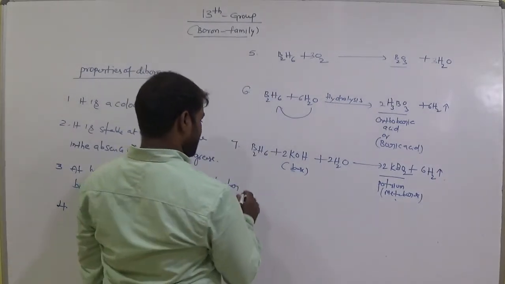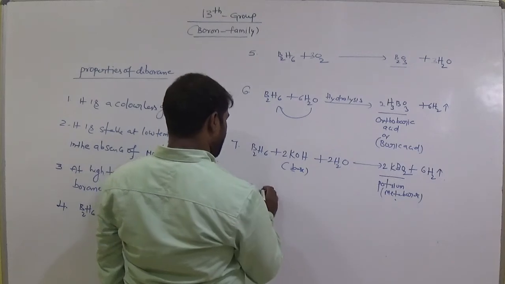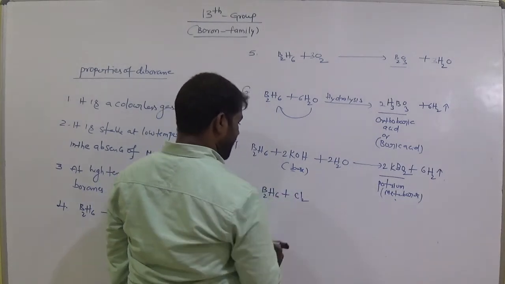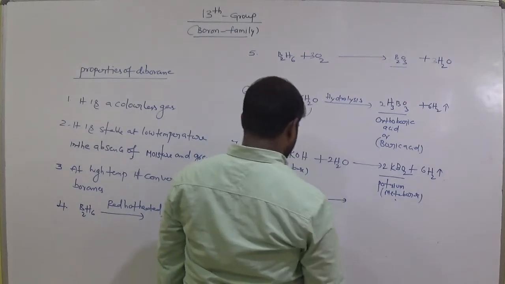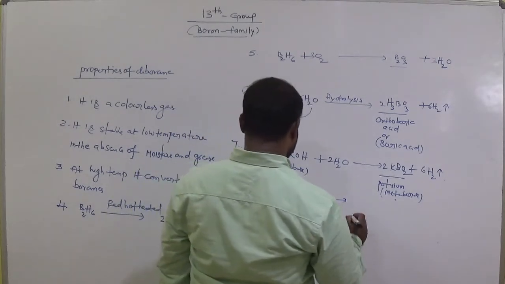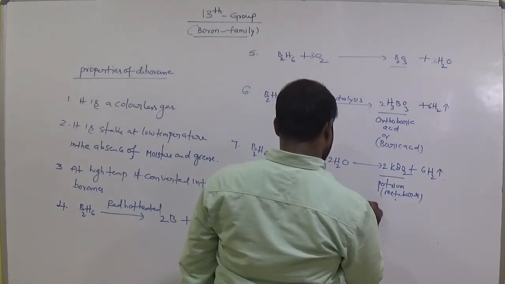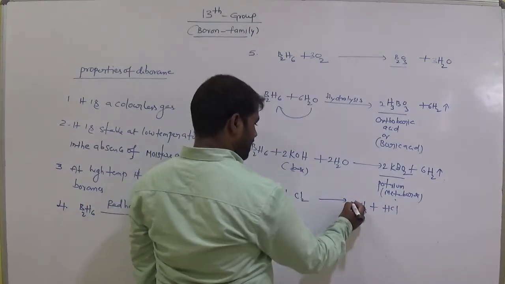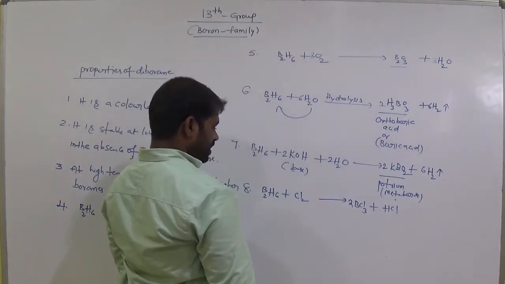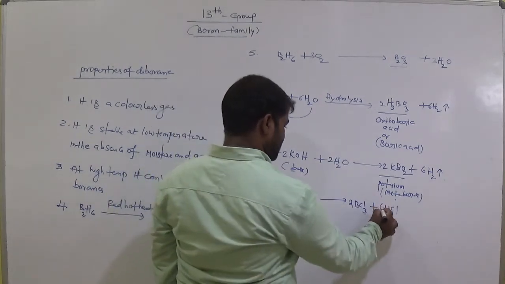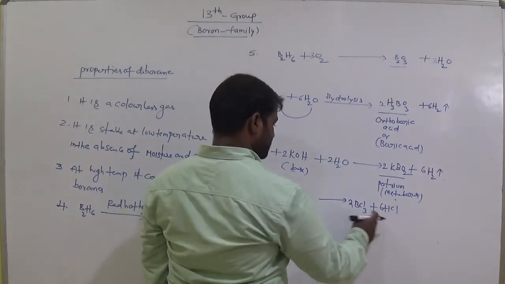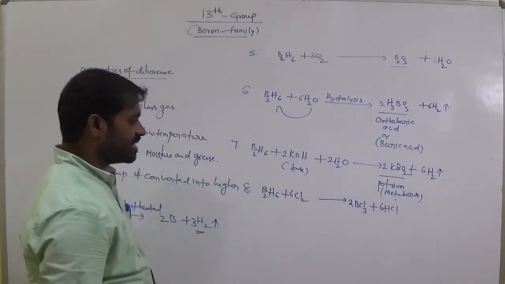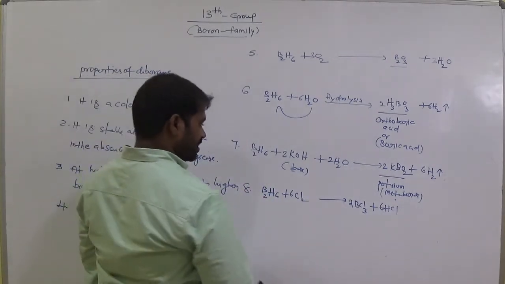Okay, and let's see the 8th one here. When B2H6 is treated with Cl2, it gives BCl3 and HCl. Keep 2 here, and 6 hydrogens here, 6 here, and 6 chlorines, 2 times 3 is 6, 12, that means 6. Okay, clear, boron trichloride is produced.